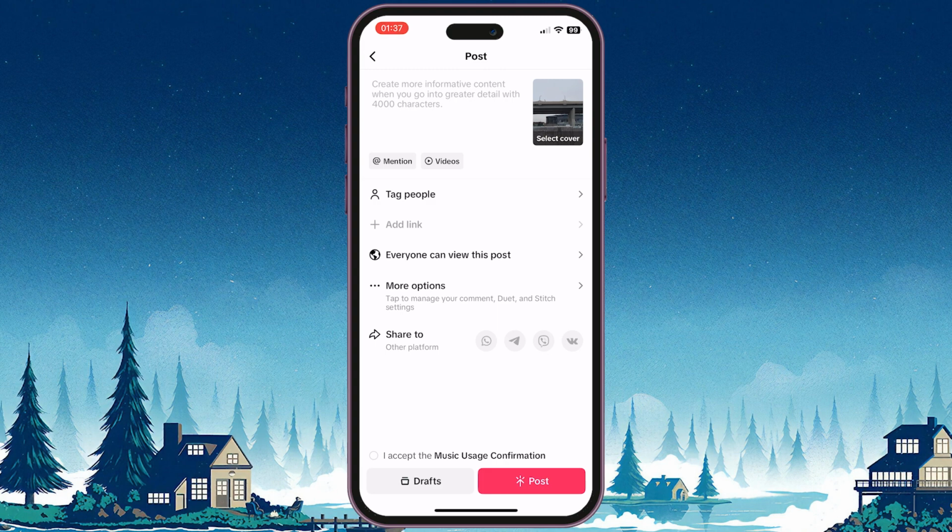And there you have it, you've successfully added sound effects to your TikTok video.